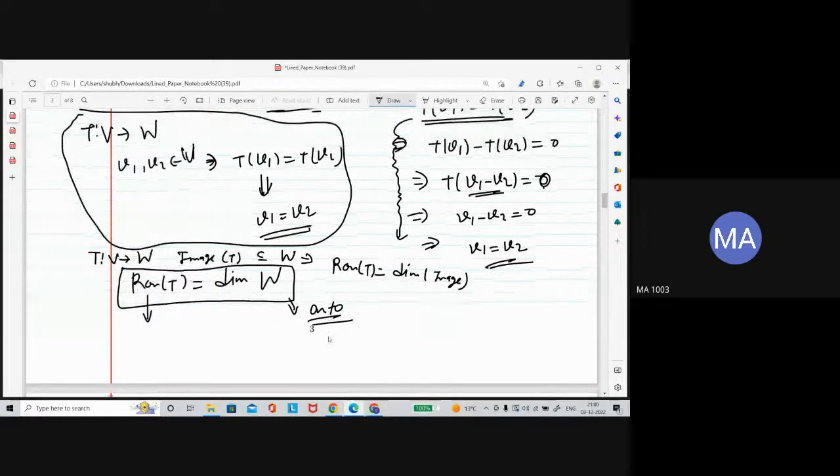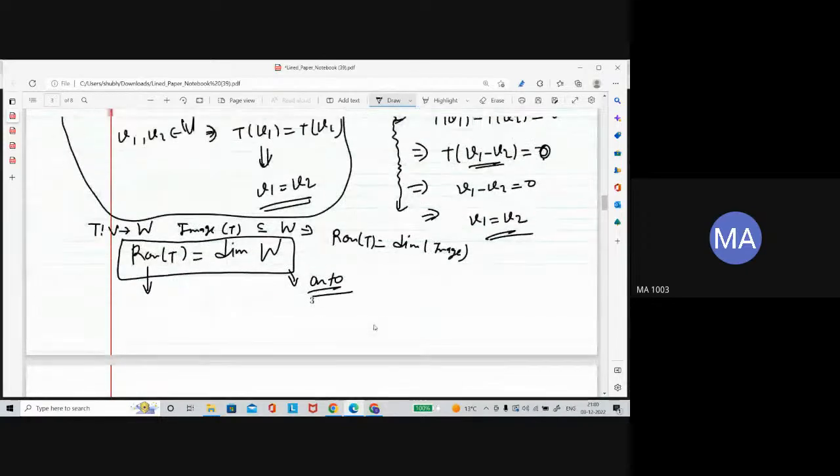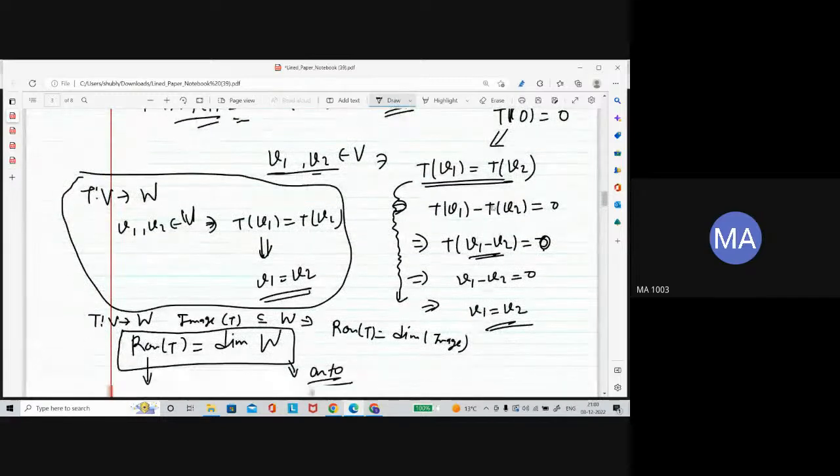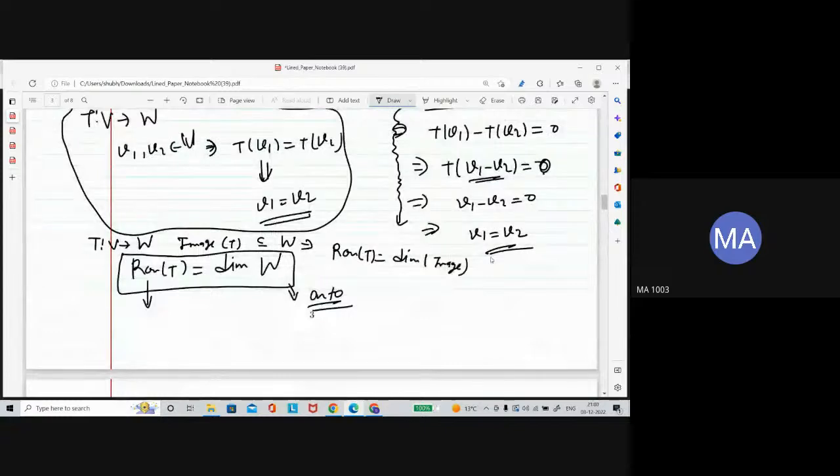You can easily prove it. Similarly, as I just proved for the earlier one, you can easily prove this is true: if the rank of the linear transformation is the dimension of the codomain, then your linear transformation is onto. Now we will see an example.